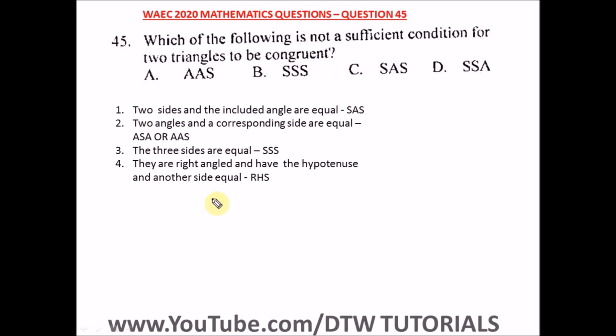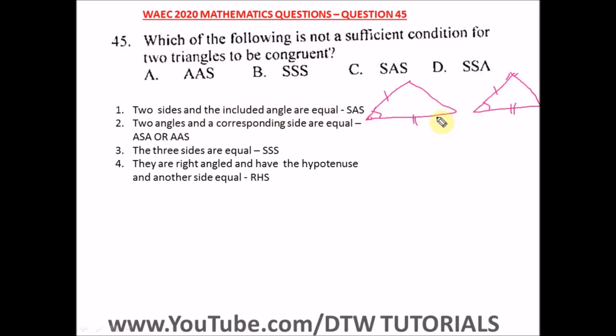It has 4 properties. Now the two triangles must have 2 sides equal. Let's say you have two triangles here. So the two triangles must have 2 sides equal and an included angle, that's the first property.